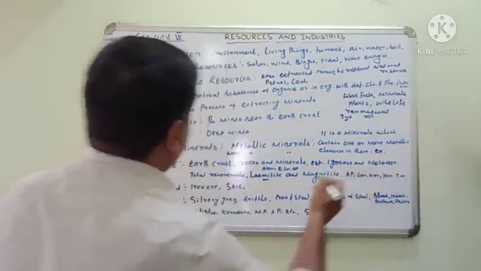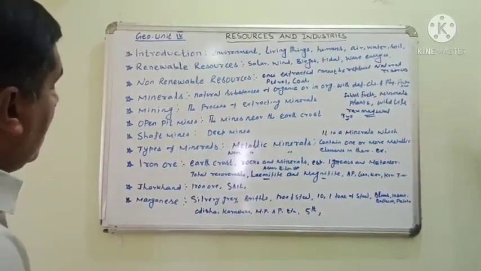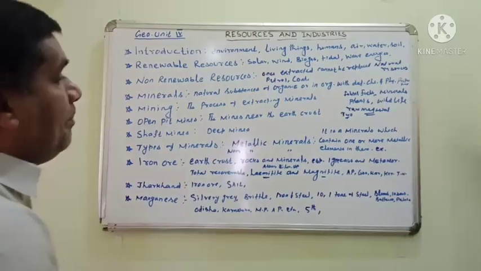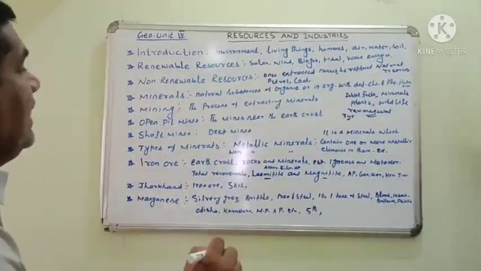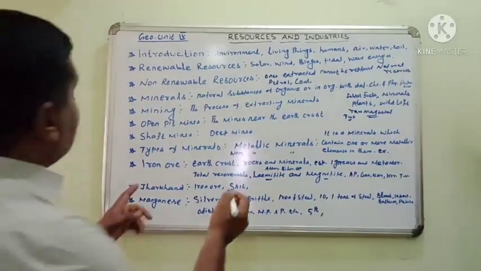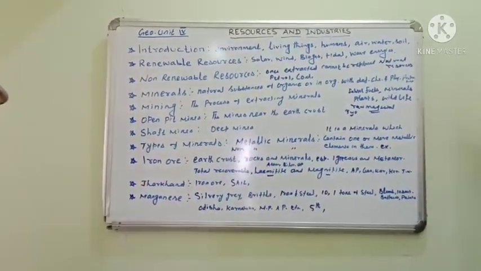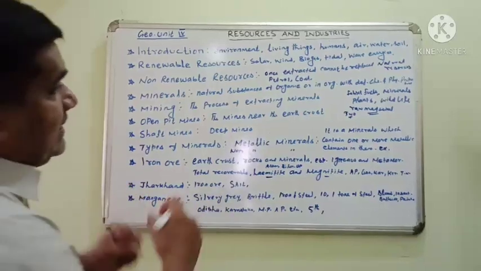For example, iron ore, manganese, copper, bauxite, lead, zinc, etc. These are all known as metallic minerals. They contain metals.